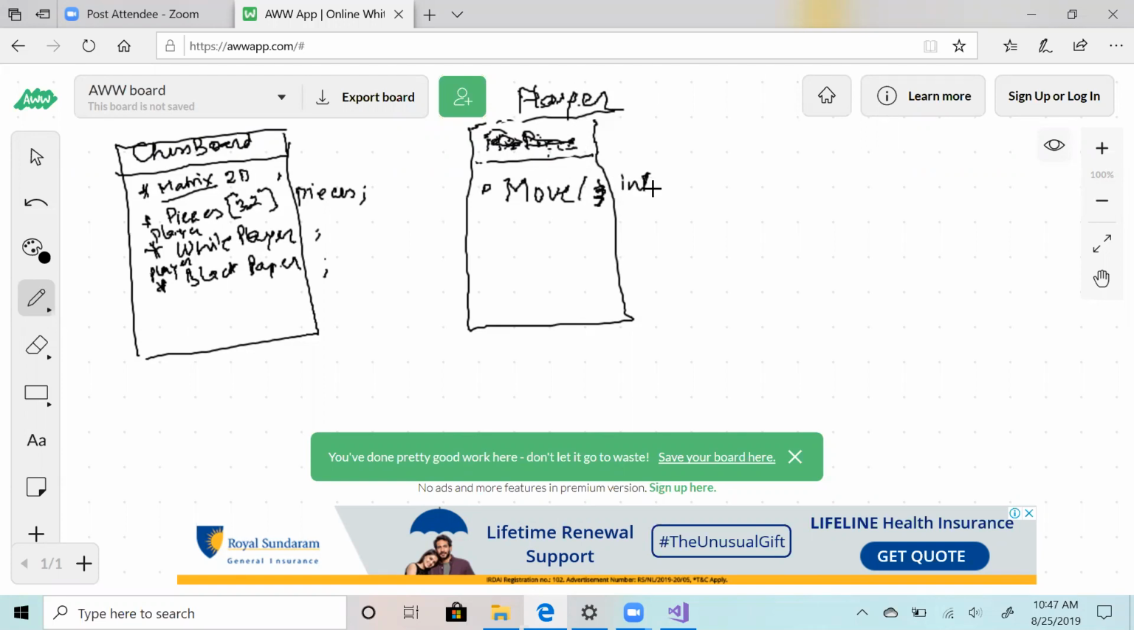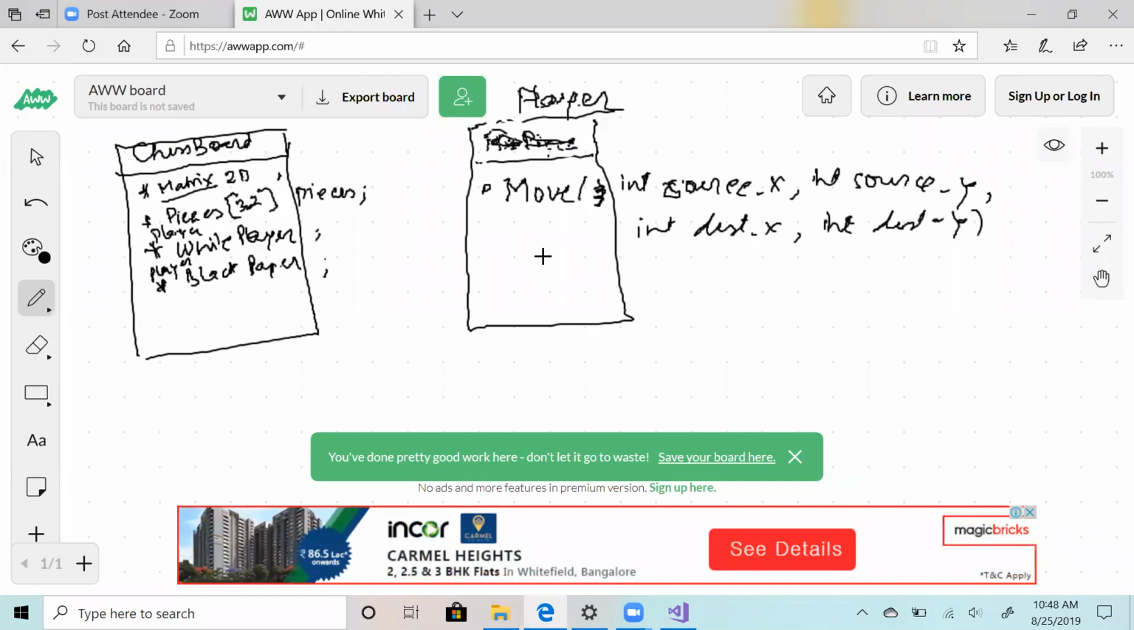So you can define int, let's say source x coordinate, source y coordinate, and destination x coordinate, and destination y coordinate. All you need is this. A player will say, this is the source and this is the destination, I want to make a move. Now what this move function has to do is figure out which piece is there at x comma y.